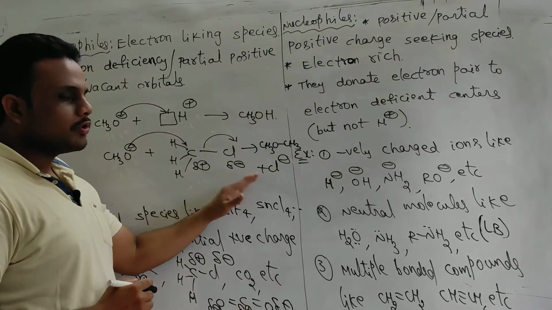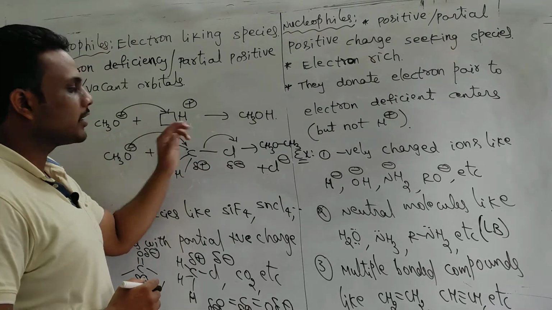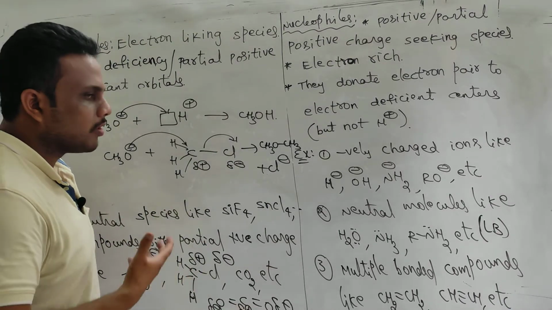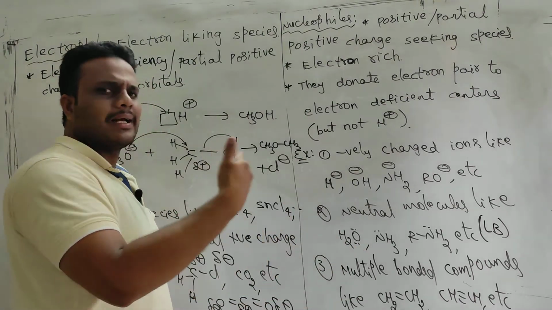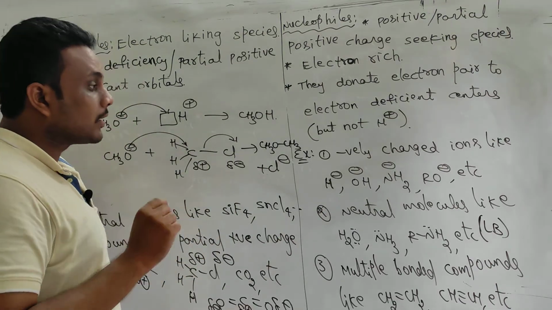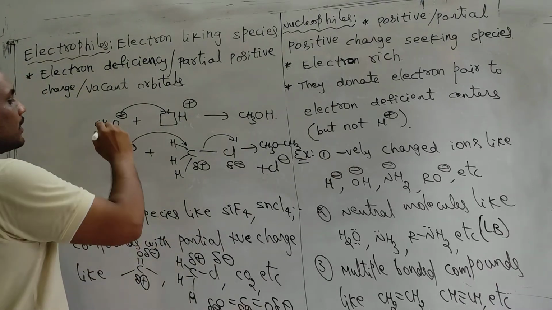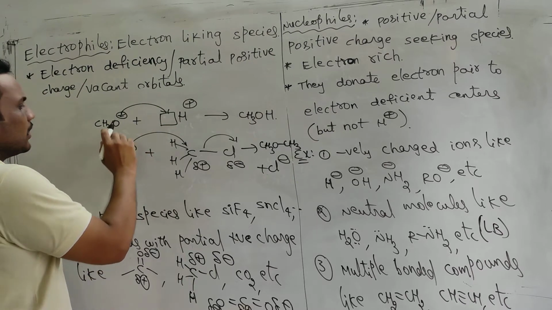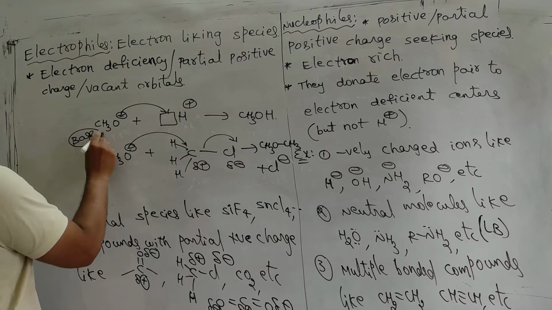So this is a nucleophile, I mean a nucleophile attacks an electrophile, but in this case it is not a nucleophile. What is the reason? When any negatively charged ion or any electron rich species donates a lone pair to any other atom, any electrophile, then that is a nucleophile, but not H plus, because H plus is an acid. Acids donate H plus ion. So when an electron rich species like methoxide or any other ion donates an electron pair to H plus, it behaves like a base. It is not a nucleophile.